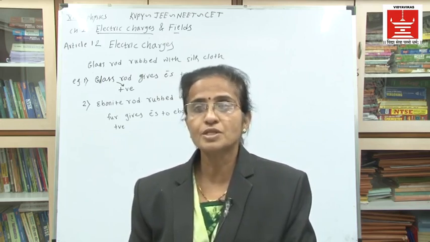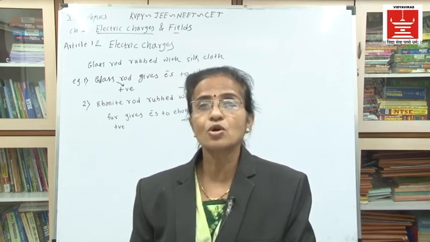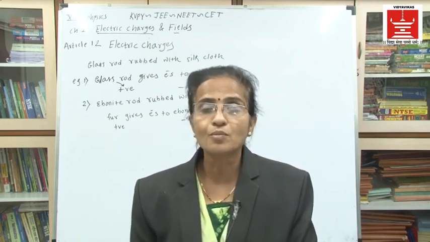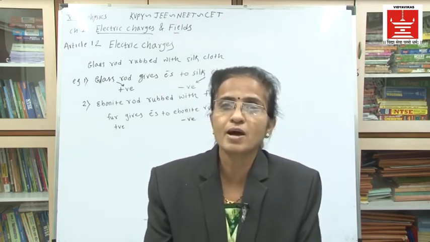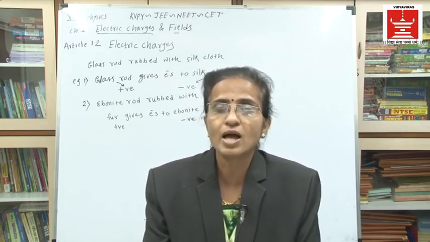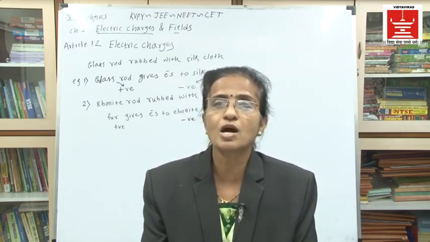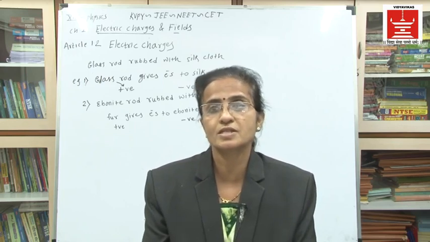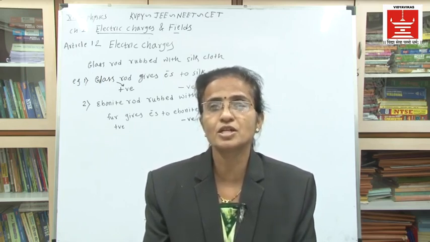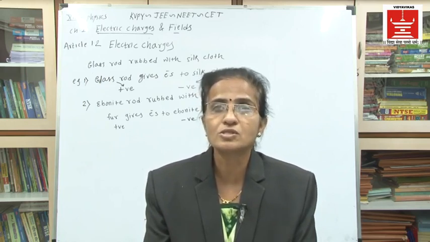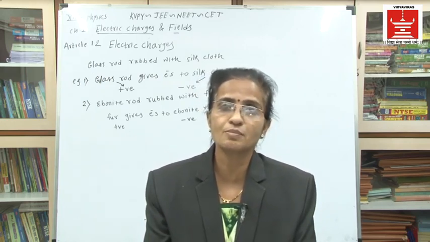There is no increase or decrease in the number of charges. Whatever the number of electrons given by one substance, it is accepted by the other. So the conservation of charge also takes place in this case. That means in frictional electricity, the conservation of charge also takes place.